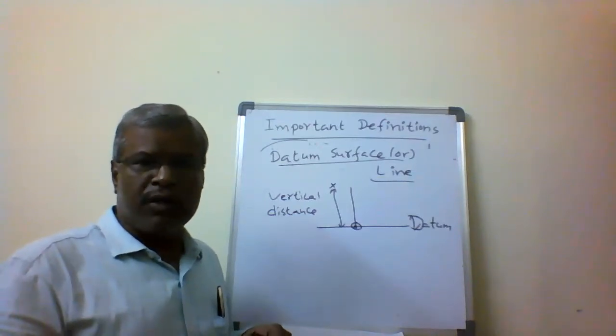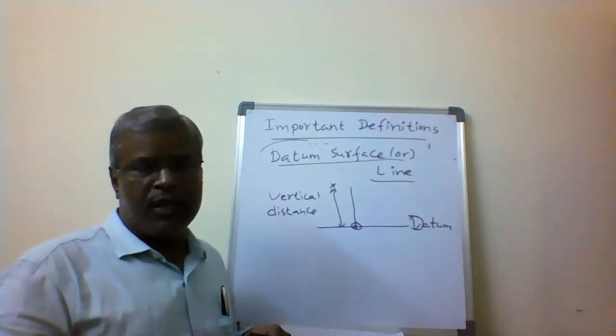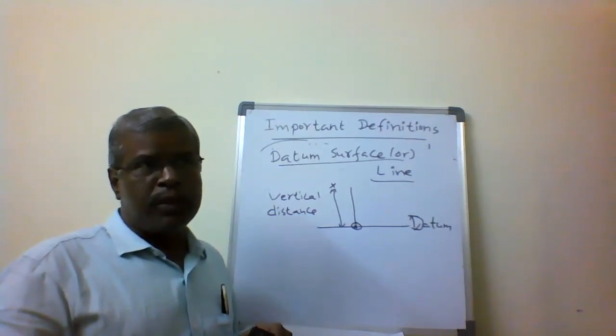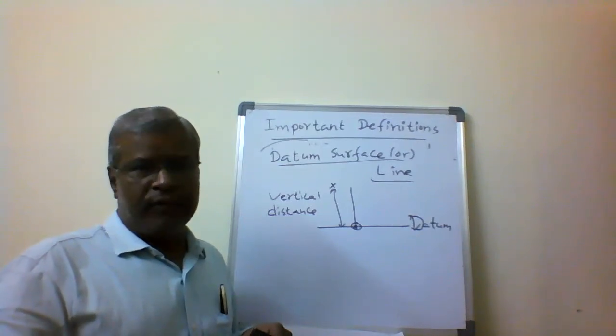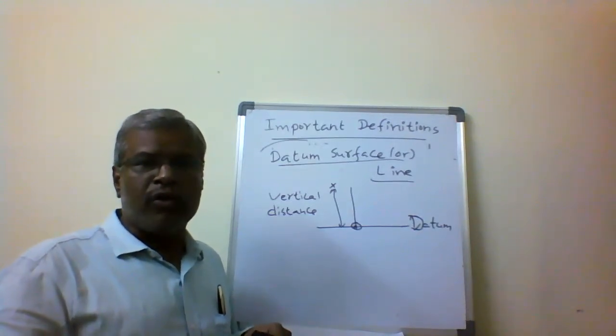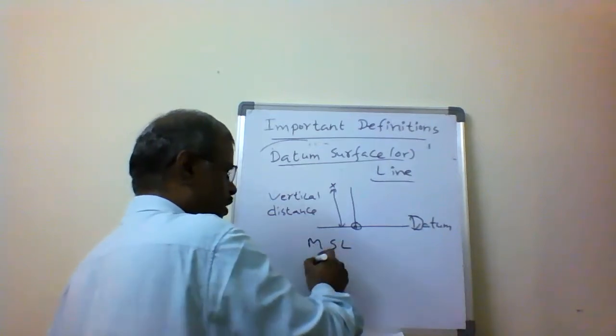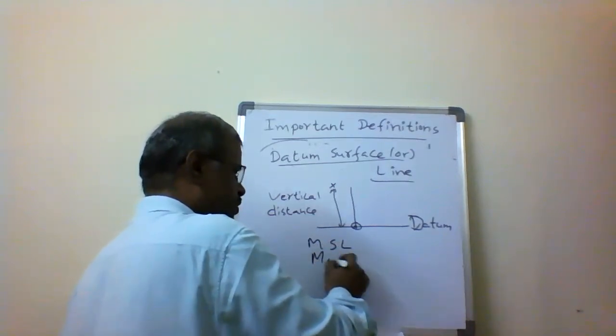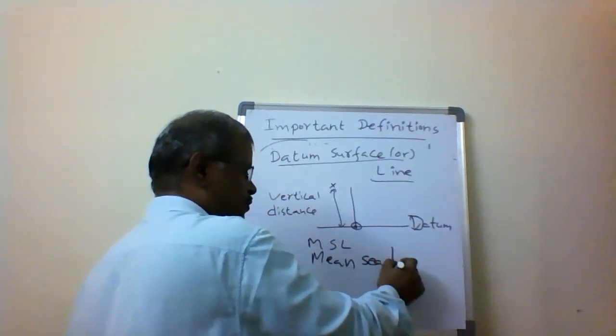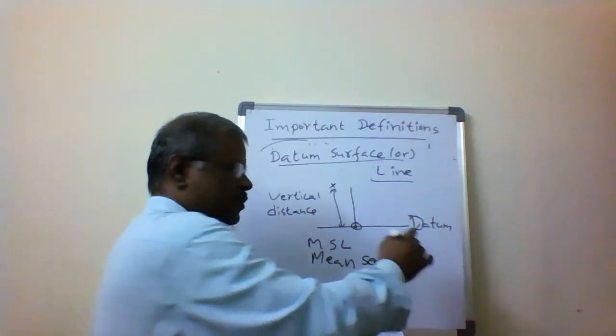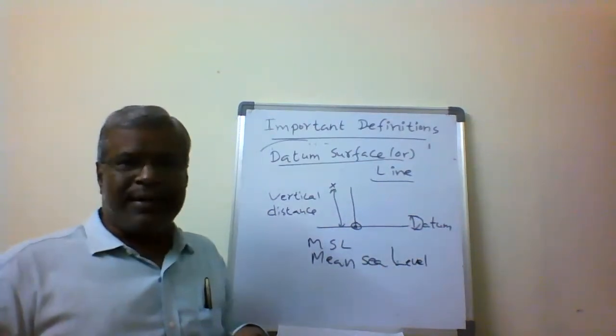For this, what do we consider as the datum surface? We always consider the mean sea level, MSL, throughout the world. Mean sea level is called a datum.